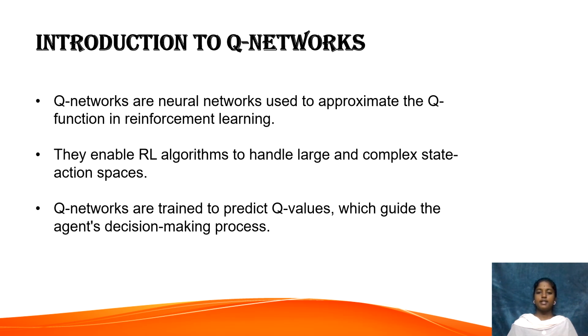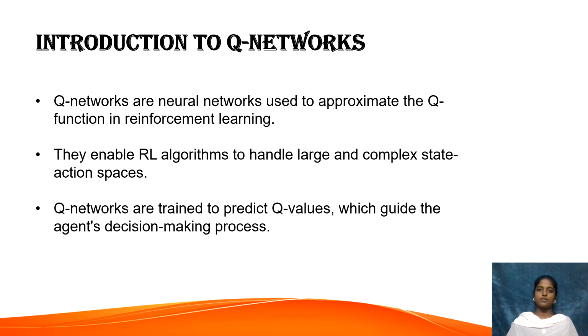Coming to the introduction to Q networks. When the environment is simple, we can store Q values in a table. But in large or complex problems, this becomes impossible. That's where Q networks come in. Q networks use neural networks to approximate the Q function. They take the current state as input and predict Q values for all possible actions. This allows reinforcement learning to be applied to tasks with large-scale state spaces like playing video games, robot control,